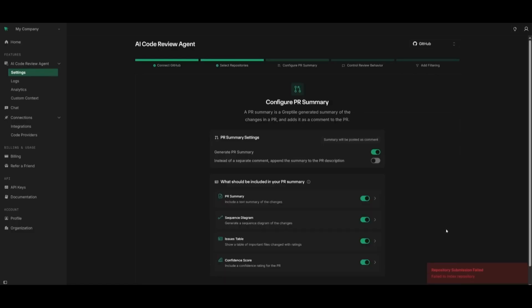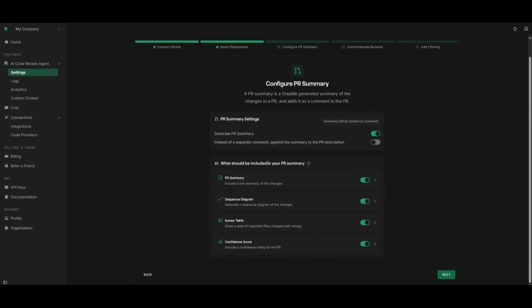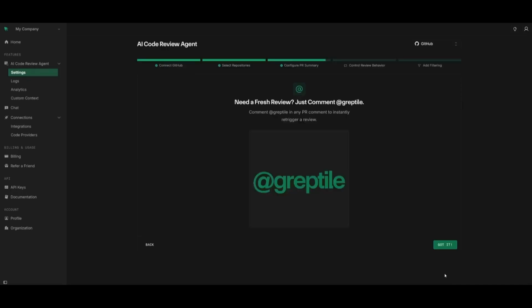And then you can have it generate a PR summary. Instead, you can also have it generate a separate comment that will append the summary to the PR description. And this is where it can work on the PR summary, the sequence diagram, issue table, as well as the confidence score. And you can enable all of these, and it is going to take a bit longer to index your overall code base if it is pretty lengthy.